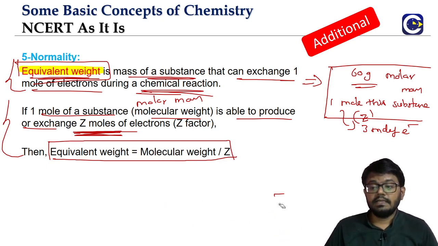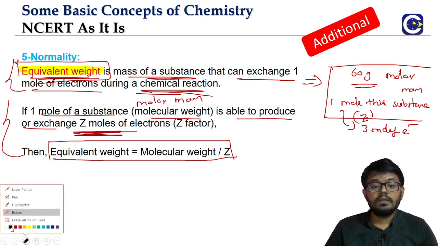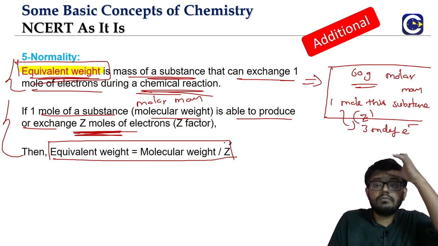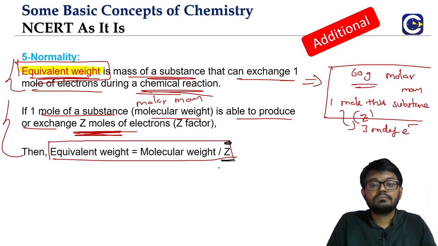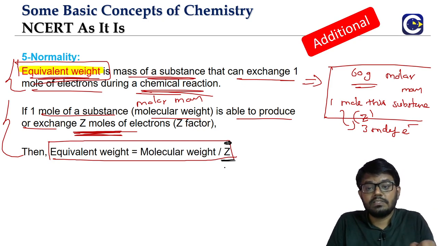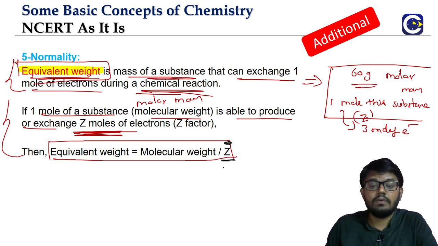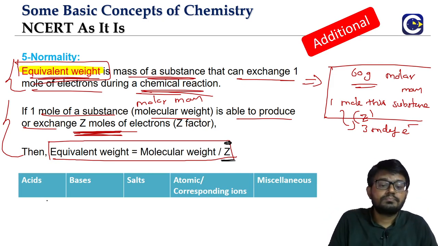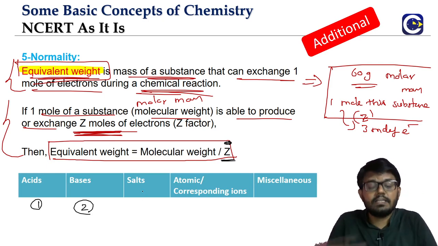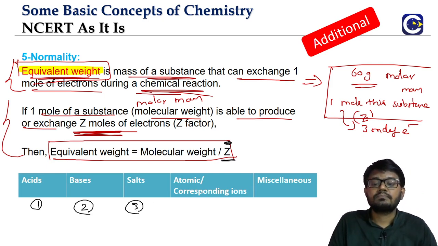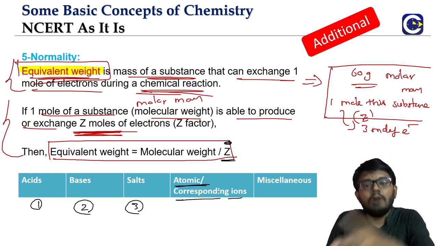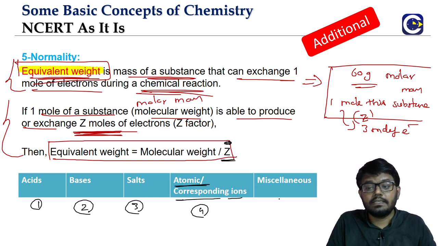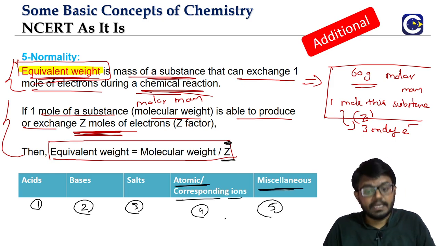Now this discussion is going to take some more time, because our task is not done. We should know what Z is. For each and every substance, just by looking at it, we may not be able to easily tell how many moles of electrons 1 mole of the substance will exchange. For that, we have a specific approach. We will divide the substances into categories: acids, bases, salts, atomic form or the corresponding ionic form. Then we look at the miscellaneous category.